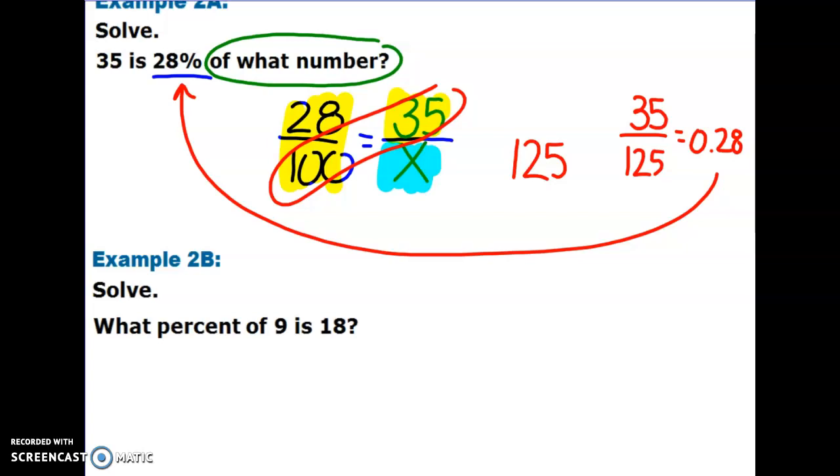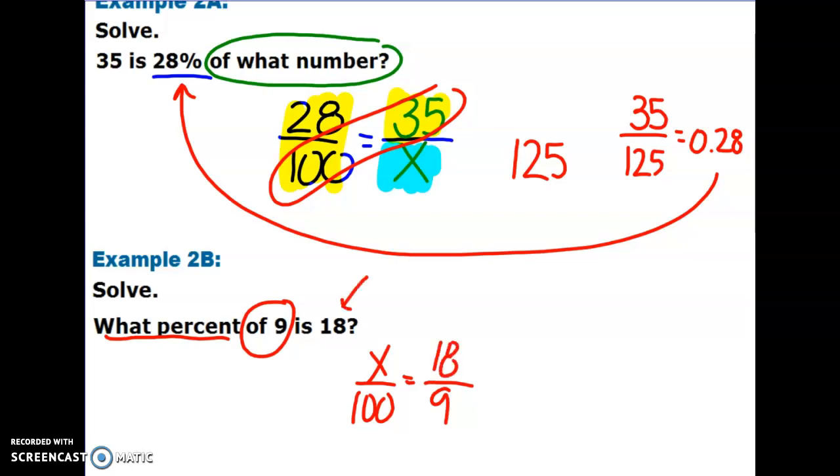On the second one, what percent of 9 is 18? Once again, a lot of times people say, oh, 9 out of 18 is the same as 50%. But we want to look at the question really carefully. The question says, what percent? So I'm going to write that as X out of 100. I don't know that percent. Of 9 means that 9 is the total. 9 is going to go down here,